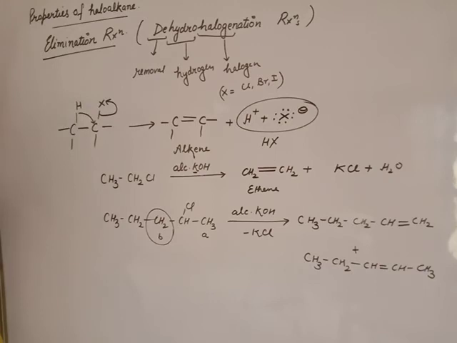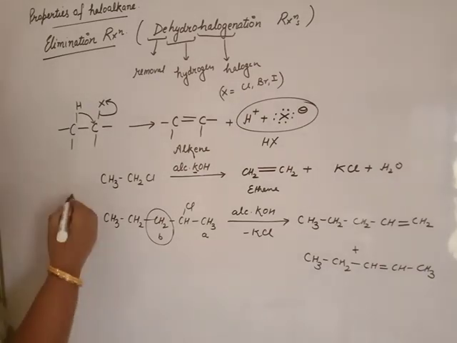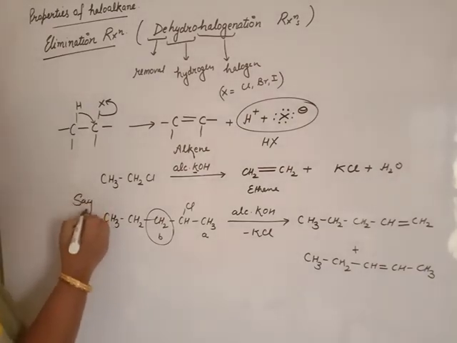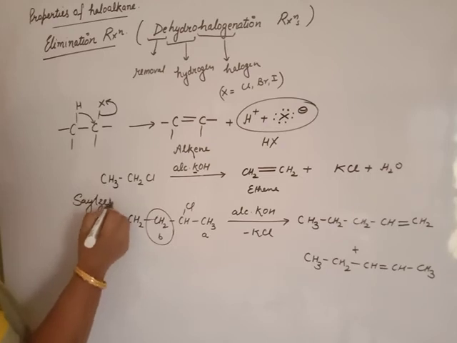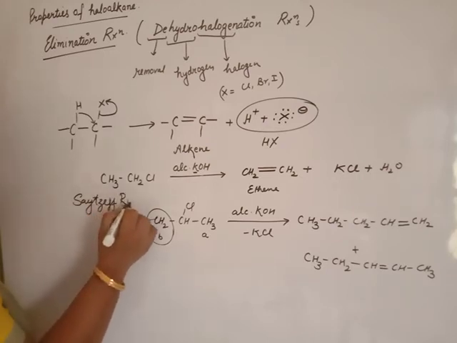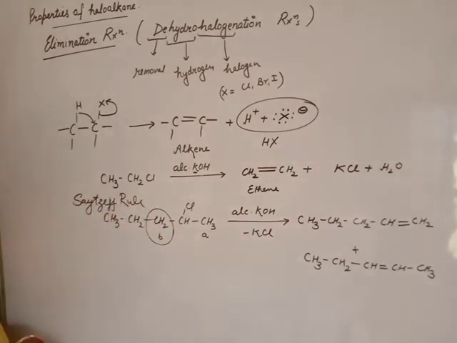Beta, which one is more stable? According to Saytzeff rule, if two or more alkenes are possible during dehydrohalogenation, then the more symmetrical or more substituted alkene is more stable.